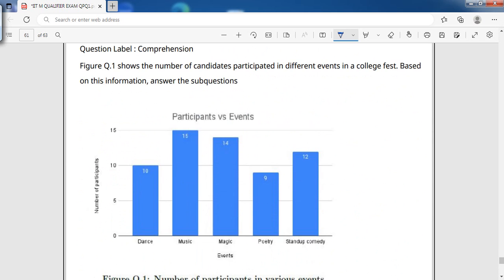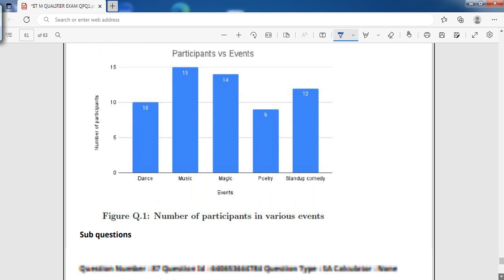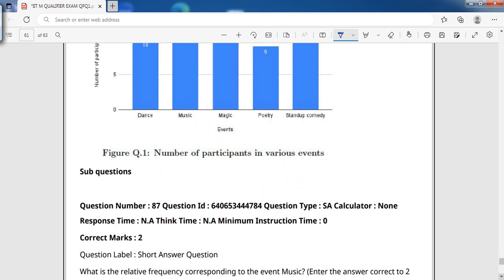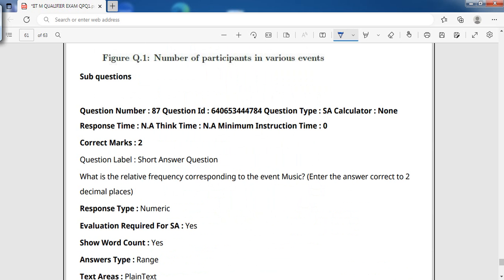Participants versus events. Very good. This is the bar graph given over here. On the y-axis it's the number of participants, and on the x-axis there are the events which are conducted, I think in a college fest. The different events conducted are dance, music, magic, poetry, and stand-up comedy. The number of participants are 10, 15, 14, 9, and 12. Now, what is the relative frequency corresponding to the event music?